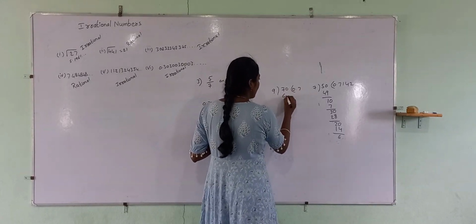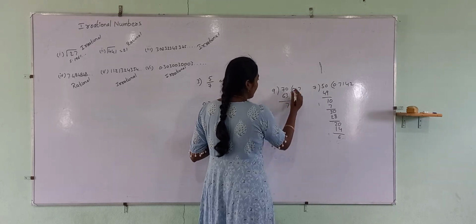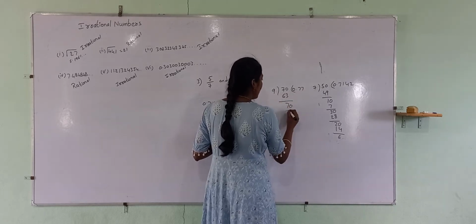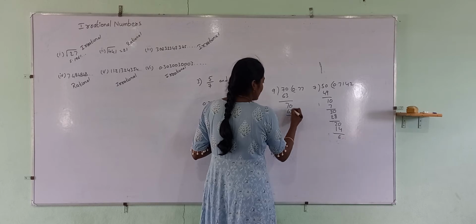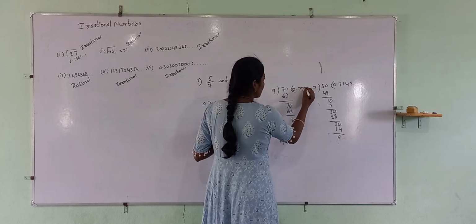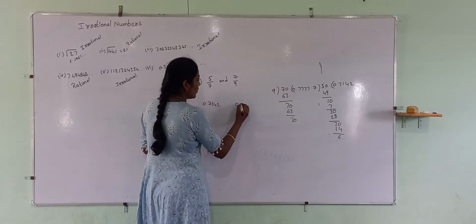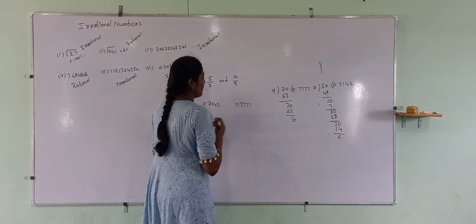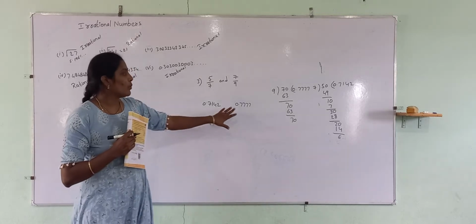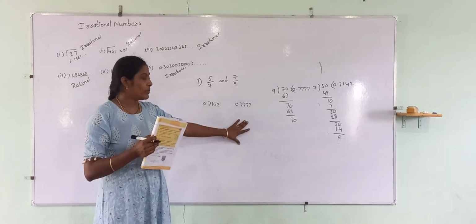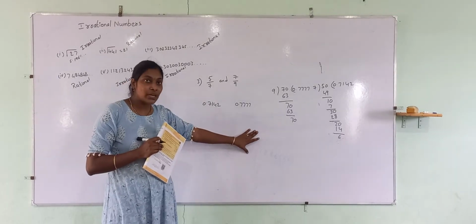9 sevens are 63, 7 remains, 0. Again 9 sevens are 63, 7 remains, 0. So we keep on continuing, 7, 7, 7, 7. So this is 0.7777. Once you are able to understand these two numbers, now you can easily write the in-between numbers, right?